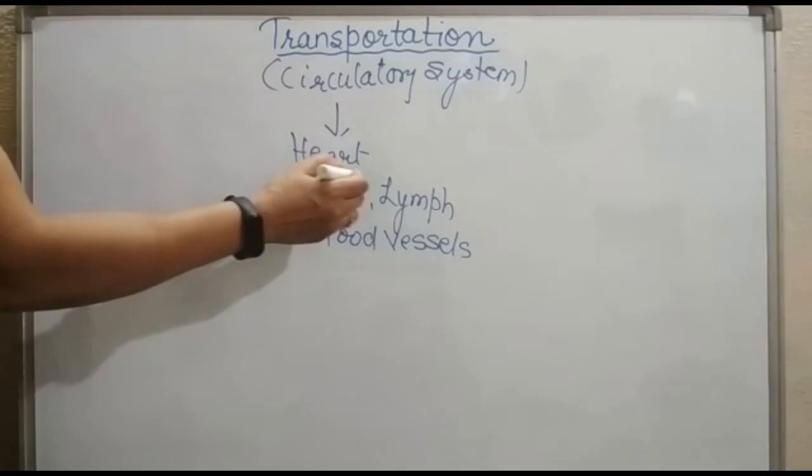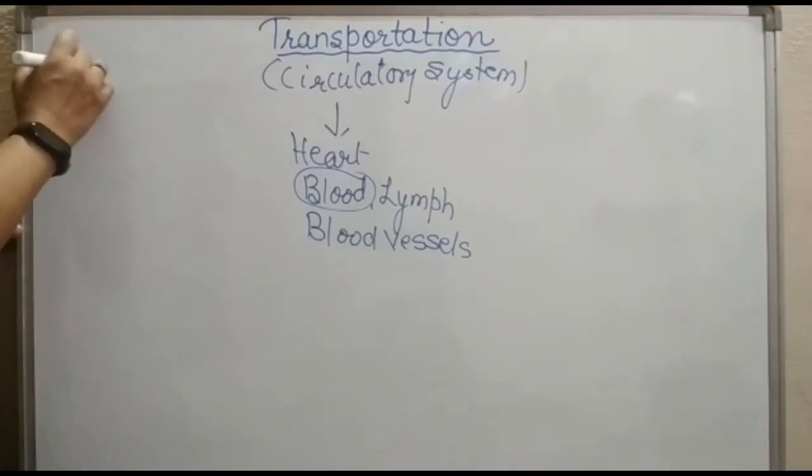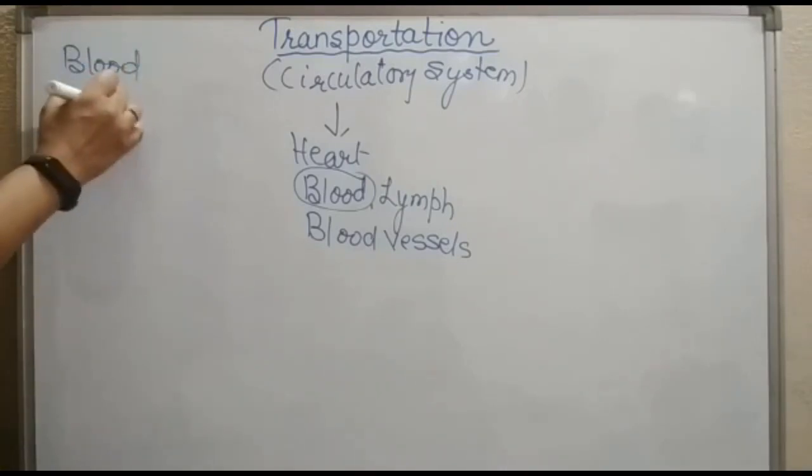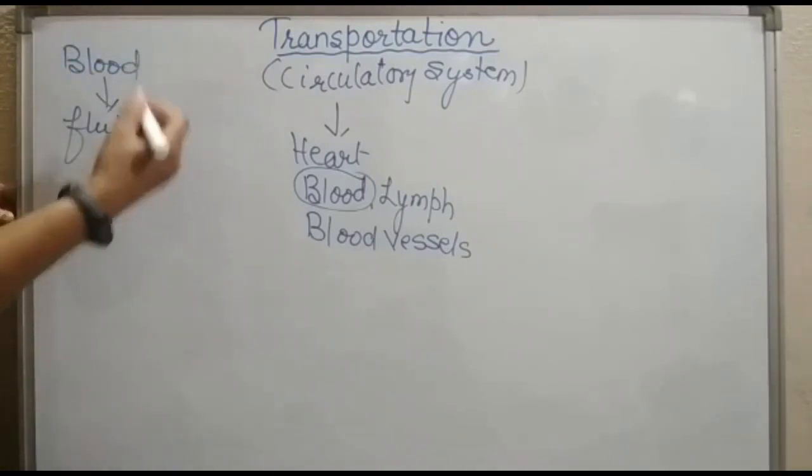Let's take blood first. In an adult human being, there is about 5 to 6 liters of blood in the body. Now, what is blood? Blood is a fluid connective tissue that we studied in our previous class, that means in class 9th.